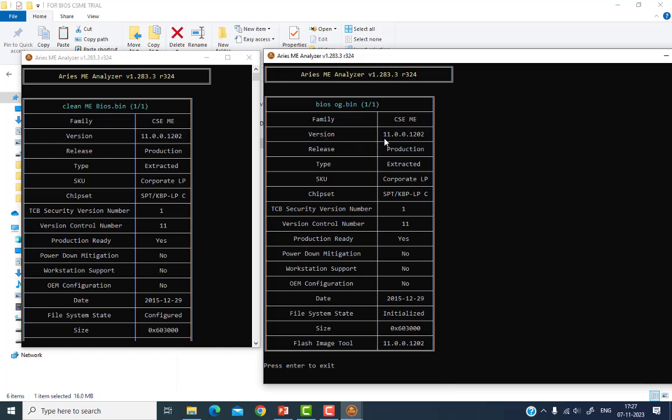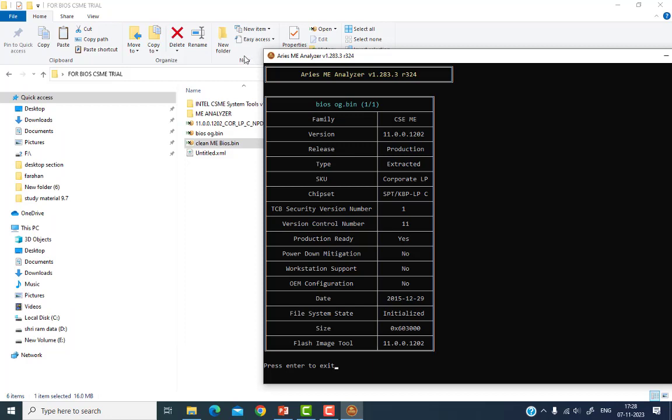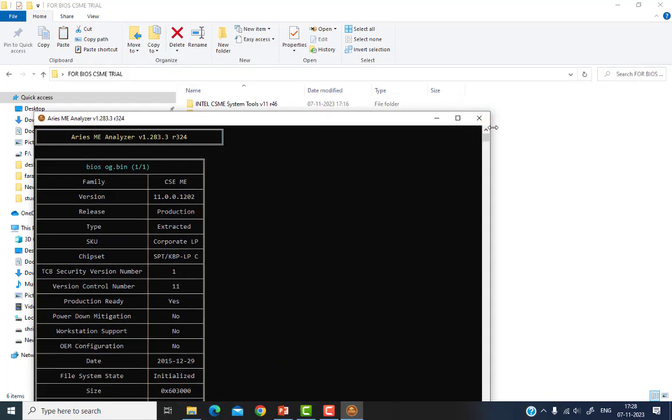Both versions are the same, 11.0.0.1202, production, extracted, corporate LP, SPT, KBT, and the only difference is that the old BIOS is initialized and our new BIOS is configured. So this is a configured BIOS. That means our CSME region is clean, and we got this clean BIOS.